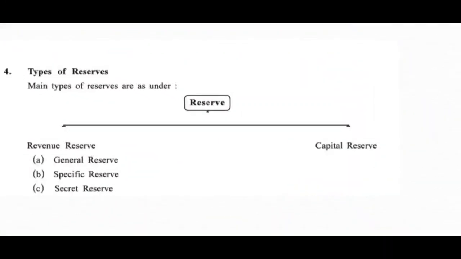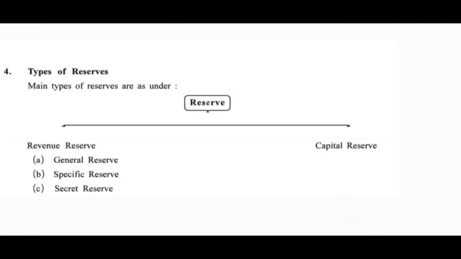Types of reserves. Main types of reserves are as under: revenue reserve and capital reserve. And in revenue reserve, general reserve, specific reserve, and secret reserve. So, friends, mainly there are two types of reserves, revenue reserve and capital reserve. And revenue reserve is categorized in three types, that is general reserve, specific reserve, and secret reserve.